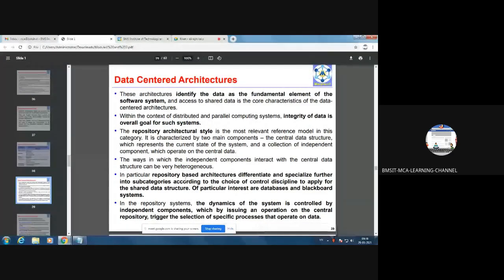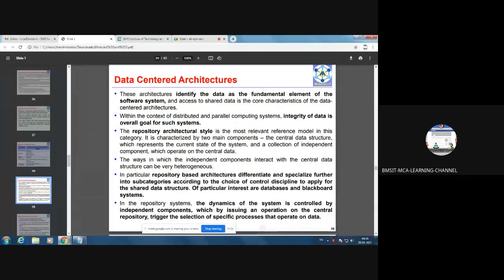Data-centered architectural styles are those where the main emphasis is on data. So how to model the data, then how the data is flowing between the software subcomponents. That has to be taken care of. So that means the main emphasis is always on data.